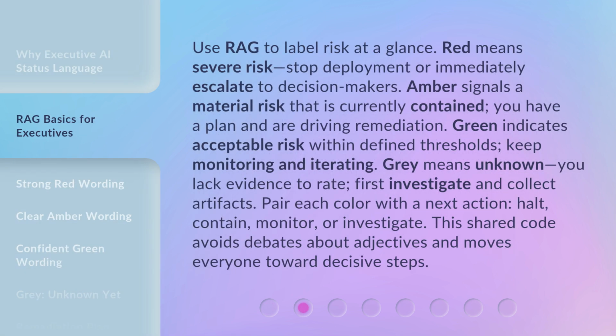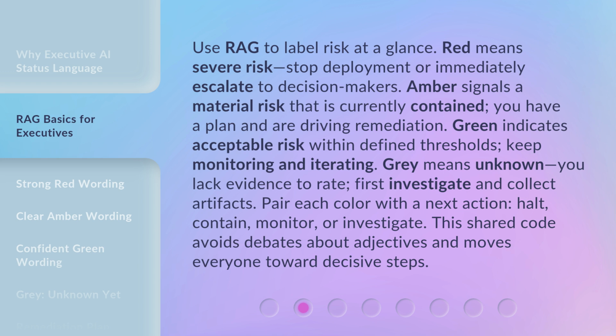Use RAG to label risk at a glance. Red means severe risk. Stop deployment or immediately escalate to decision makers. Amber signals a material risk that is currently contained. You have a plan and are driving remediation. Green indicates acceptable risk within defined thresholds.